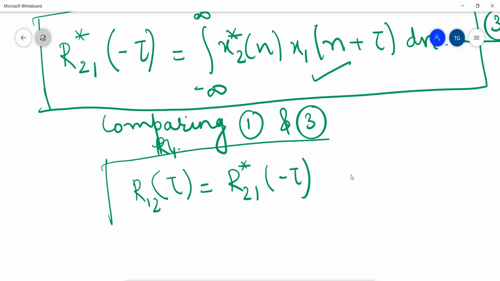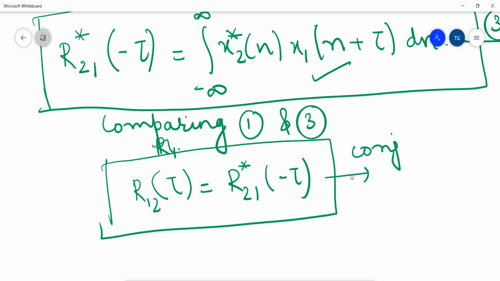So this is my conjugate symmetry property. This is how we prove it, and it holds good for the cross correlation function for energy as well as power signals.